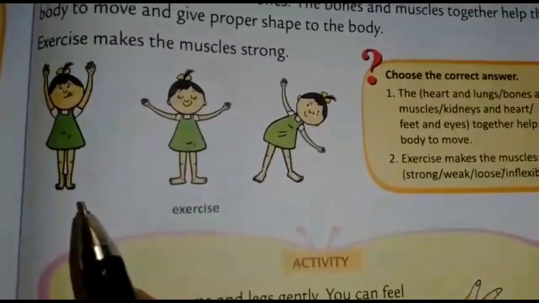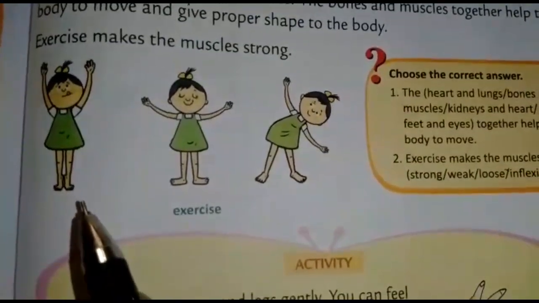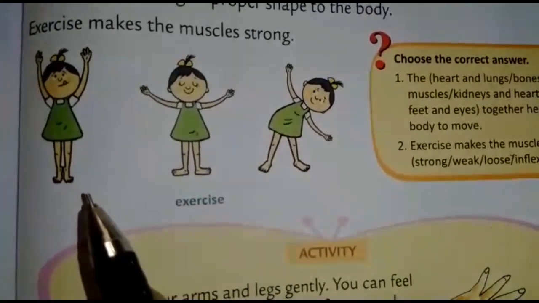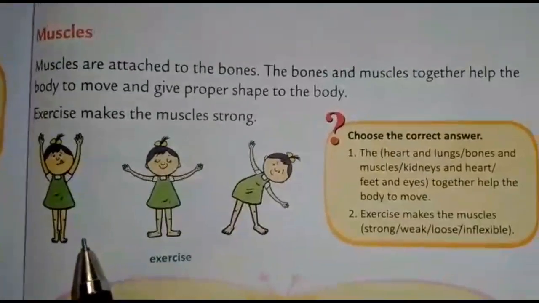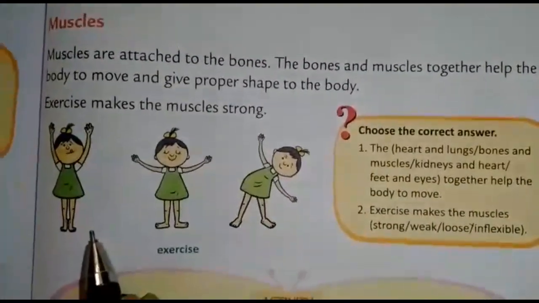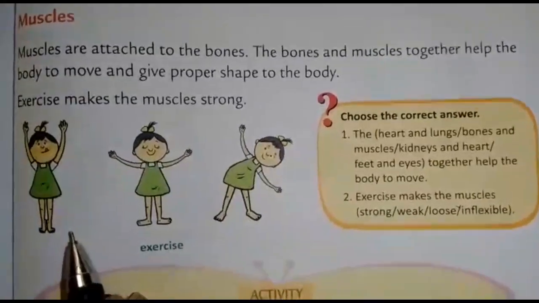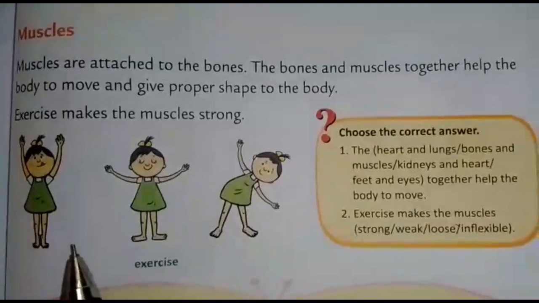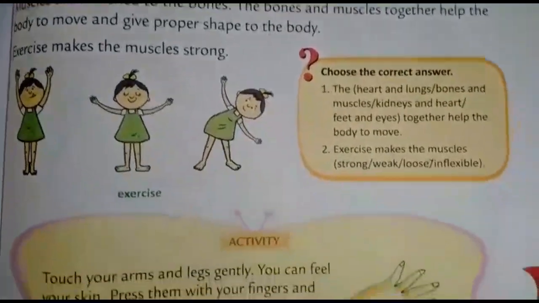Children, do you understand? Muscles are soft when we touch. Bones and muscles are covered by the skin. Bones and muscles give shape to the body. Children, we have more than 500 muscles in our body. Which food items help the muscles grow? Pulses, milk, meat, eggs, etc. Next, posture.